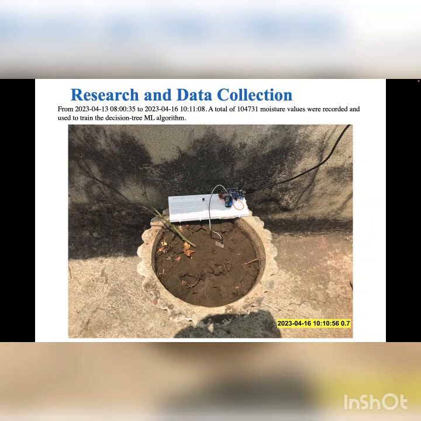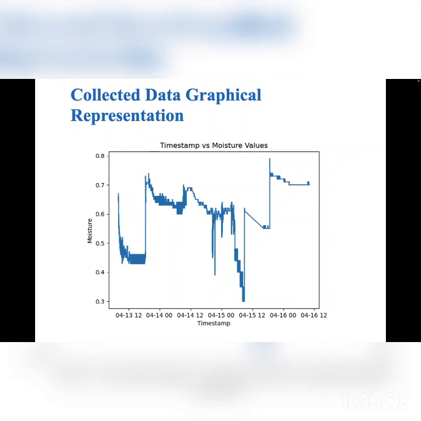The research and data collection. The research and data collection of this project was done from 13 April 2023 to 16 April 2023. A total of 104,731 moisture values were recorded and used to train the decision tree machine learning algorithm. All these values are mapped with the timestamp, the moisture level, and the irrigation status as either on or off.